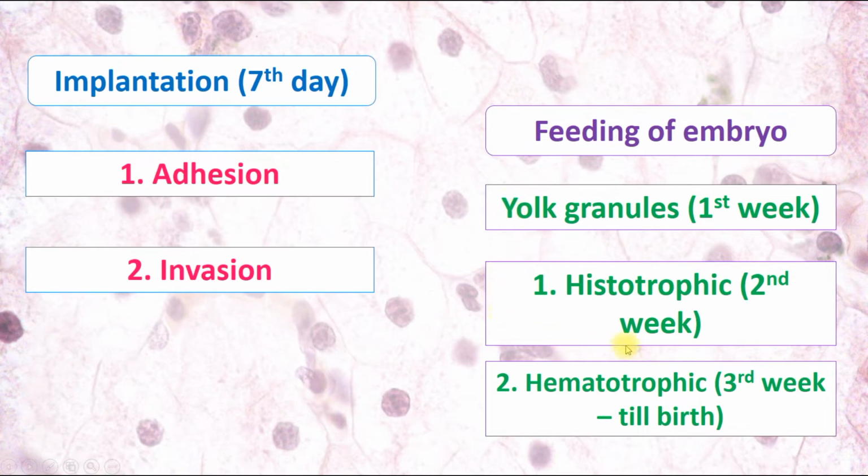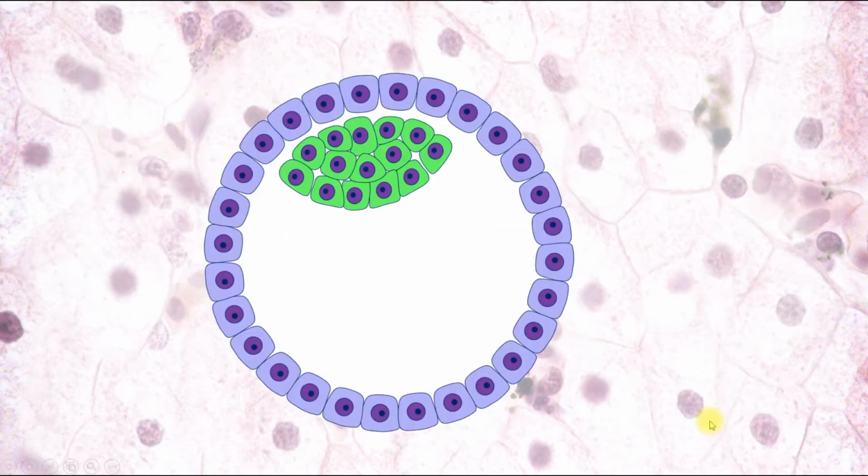During second week, when embryo completes invasion, after the adhesion, during the invasion, embryo receives nutrients from the tissues. And also, beginning from third week, there is hematotrophic type of feeding or nutrition, and it continues till birth. And here we can see stages of implantation and types of feeding of embryo.